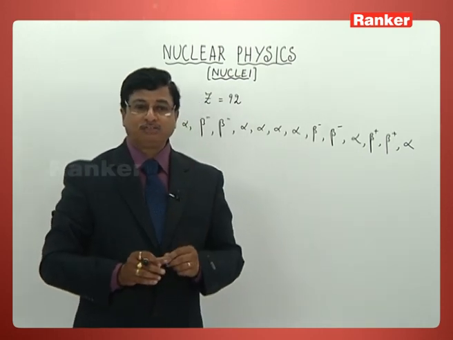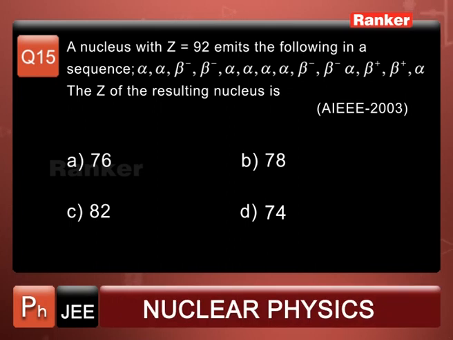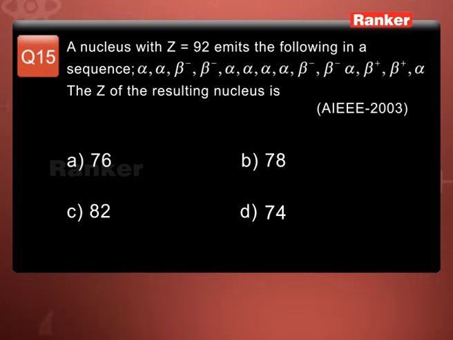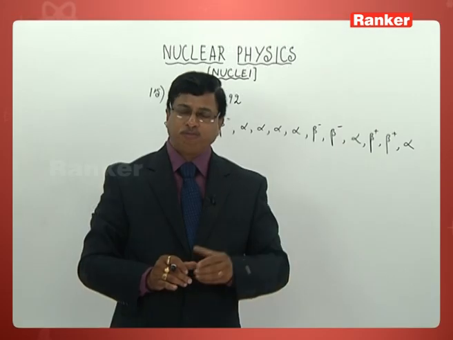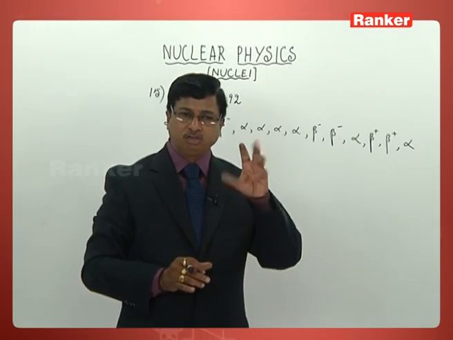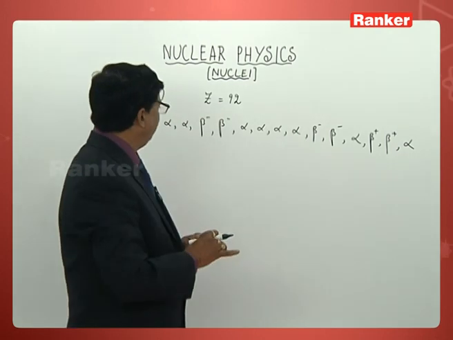Now the question is: the Z value, that is the atomic number Z of the resulting nucleus, is how much? And he has given you 4 options. One is 76, the second option is 78, third option is 82, and fourth option is 74. First and foremost, try to just recollect once again.